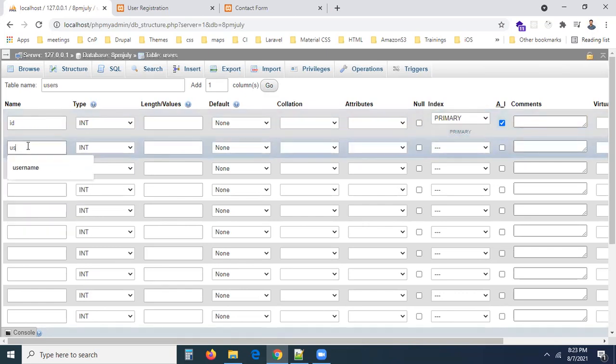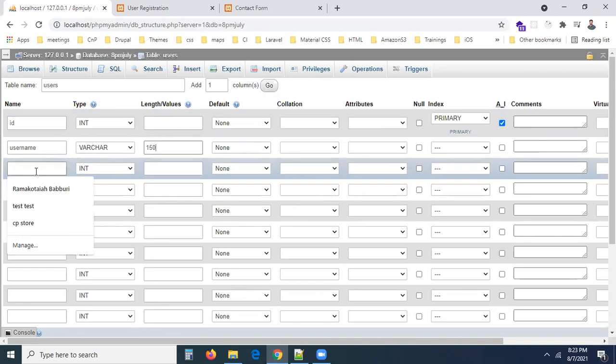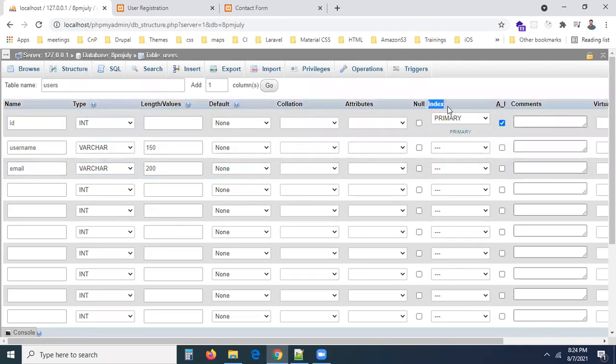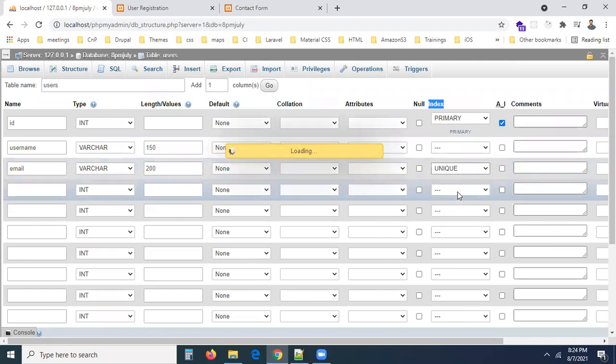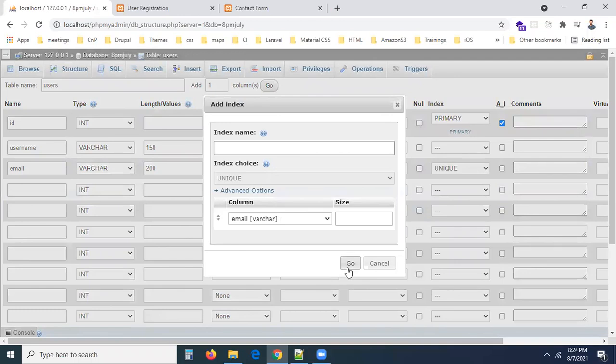Okay. The next one is going to be username. Username is going to be varchar of length 150. I'm taking email as varchar 150 or 200. You can take it, but in the registration form, one user can create an account with one email ID. I don't want to allow you to create multiple accounts with the same email ID. So I want to set this email as unique. Under the index column of email, there is something called unique. A unique constraint column will never allow duplicate values, and click on the go button.